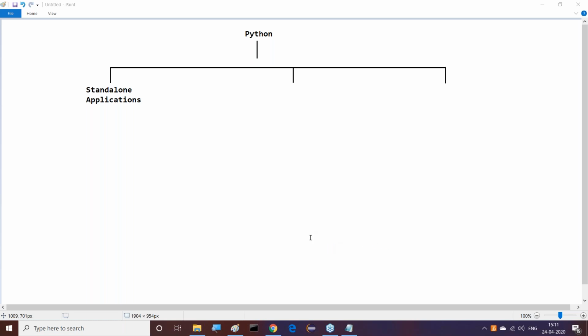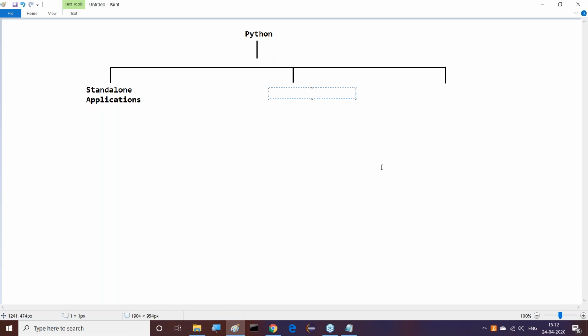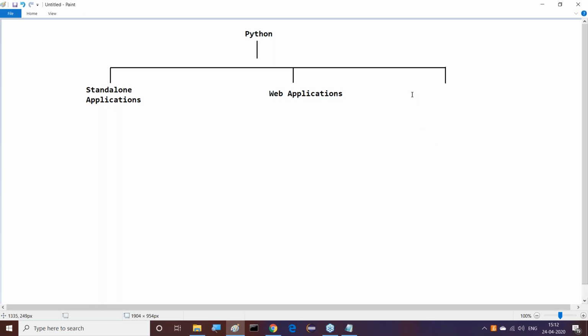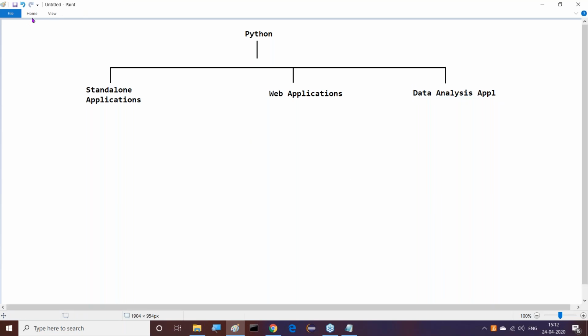We are able to prepare web applications as the second type. And the third one is data analysis applications. So these are the 3 types of applications we are able to prepare by using Python.